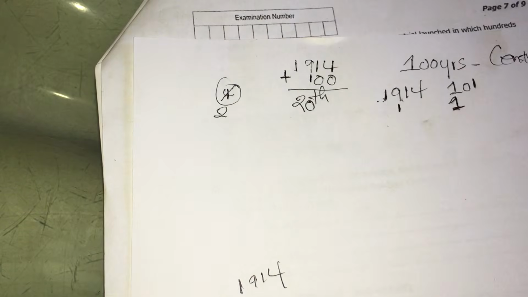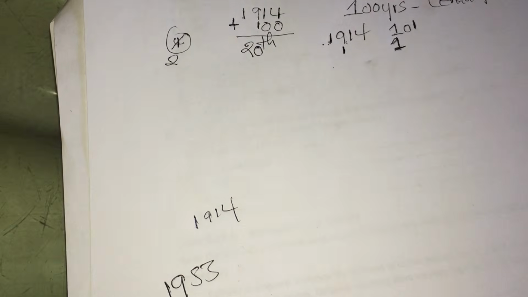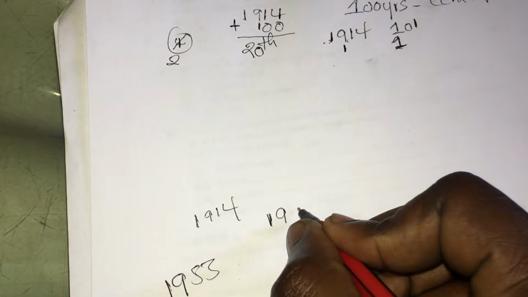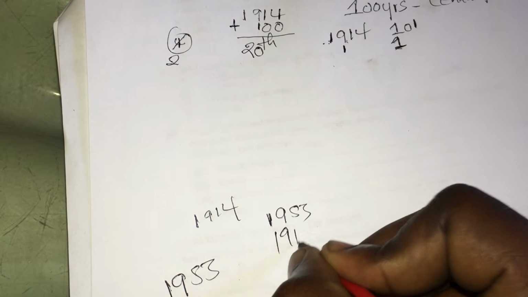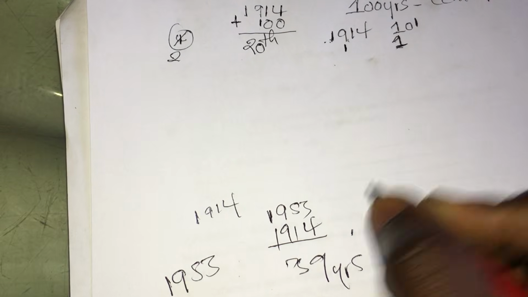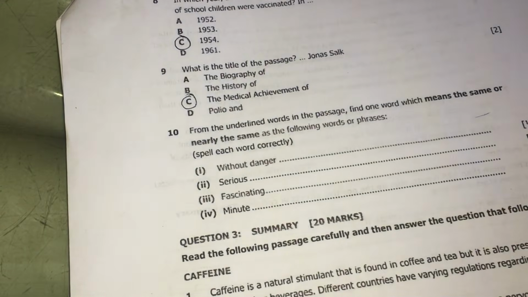So we have now to check. Okay, we have to do our subtraction. So we have now to know the years. So it's 1953, then minus 1914, which is in this case, it's 39. Okay, so in this case, this man was 39 years old. So let us move.